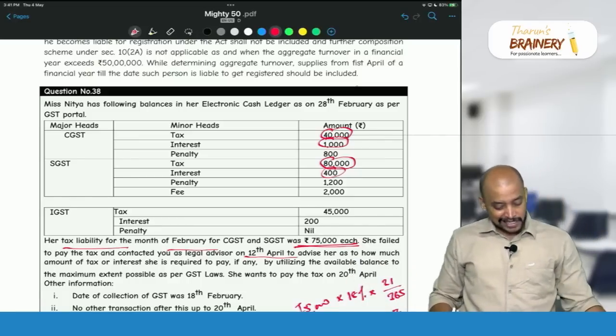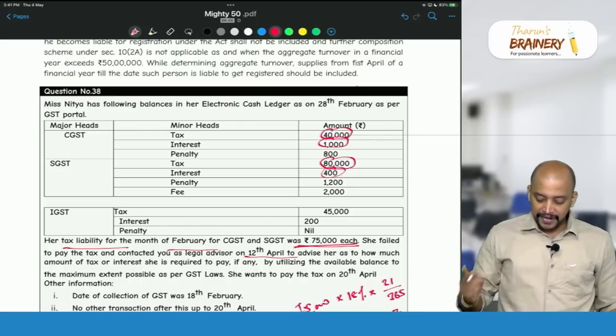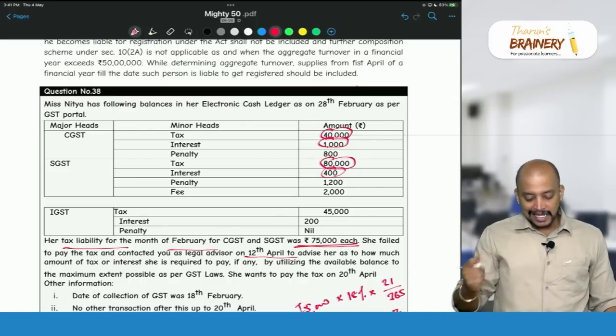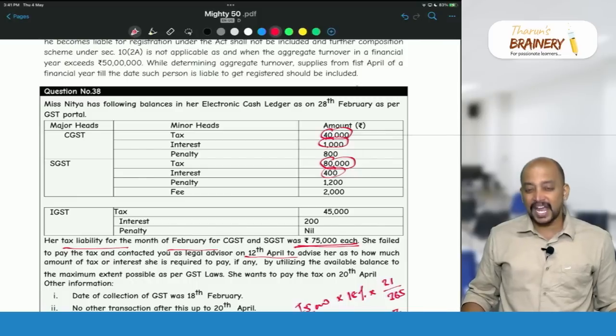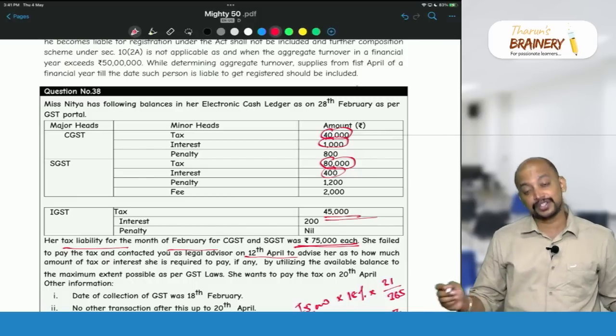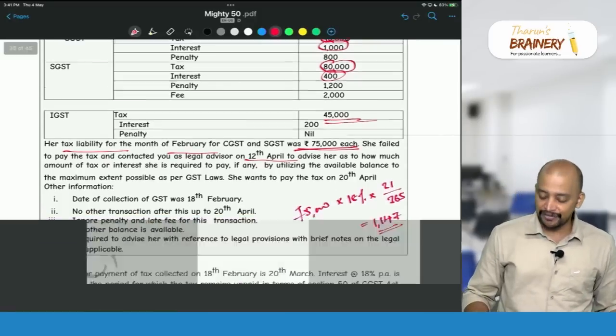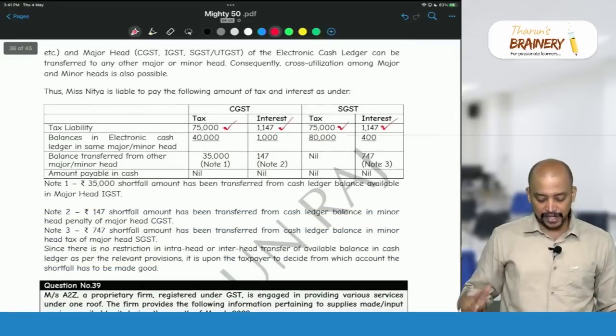So in this case, we can shift the balances from one cell to another cell in the electronic cash ledger. So where do we have excess amount? IGST 45,000 we have excess. So we can source it from there and we can pay this 35,000 rupees.